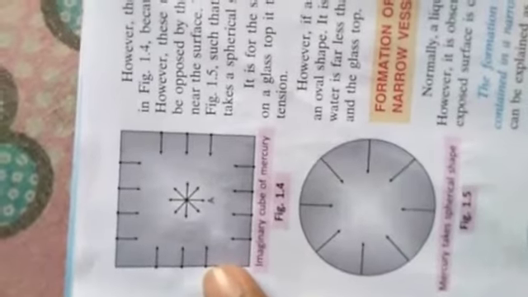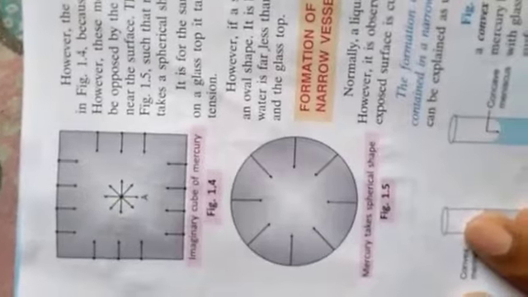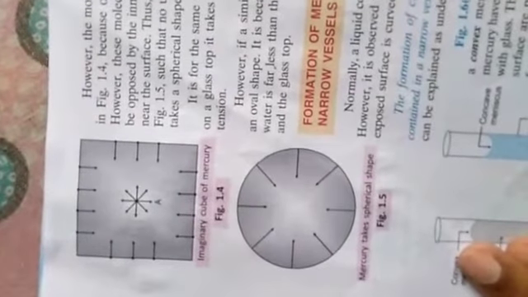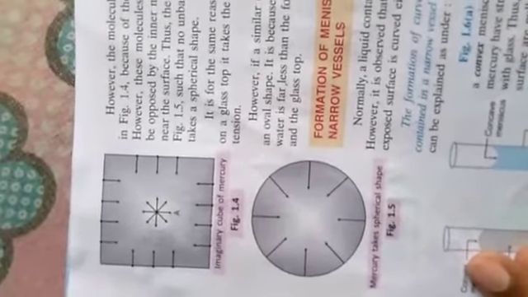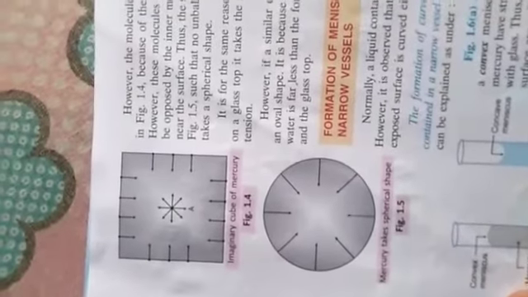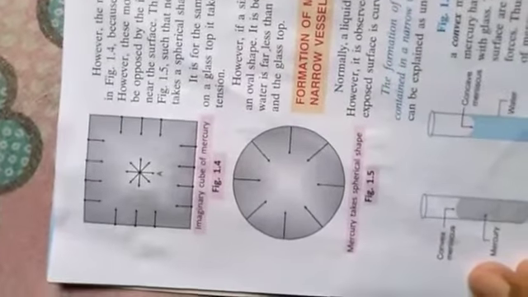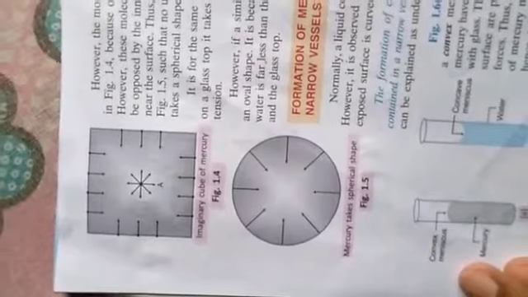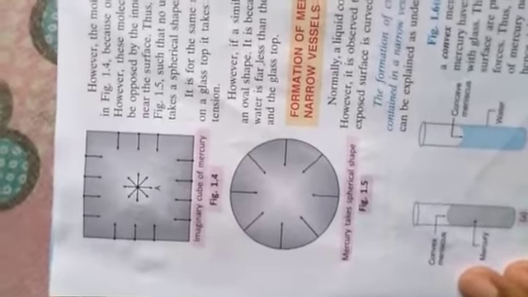In doing so, the liquid takes a spherical shape. Why? Because we know that the surface area is minimum for a given volume in the case of a sphere. For the same reason, a small drop of mercury takes the shape of a spherical ball. Clear? So, this is all about surface tension. You will study surface tension elaborately in your next classes.